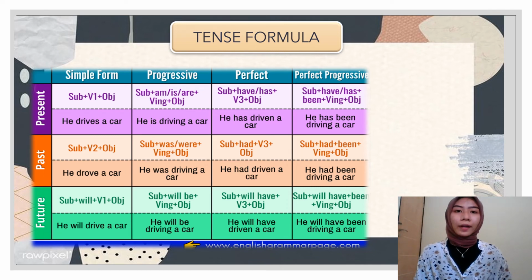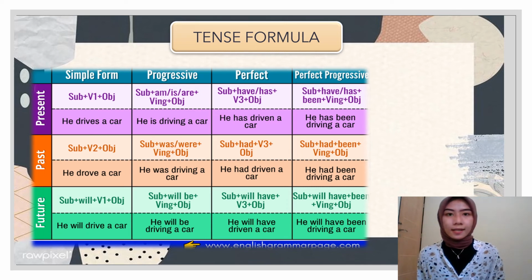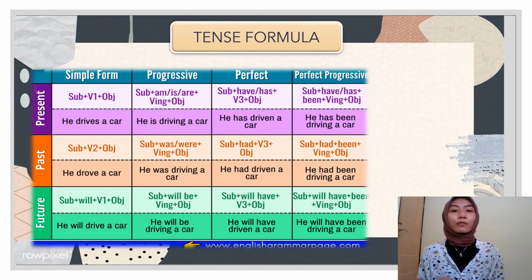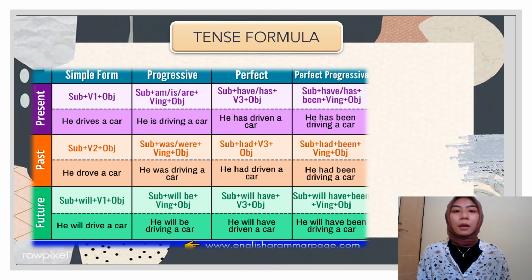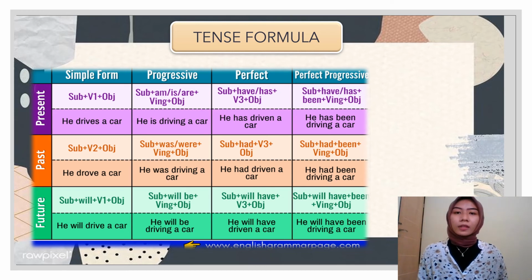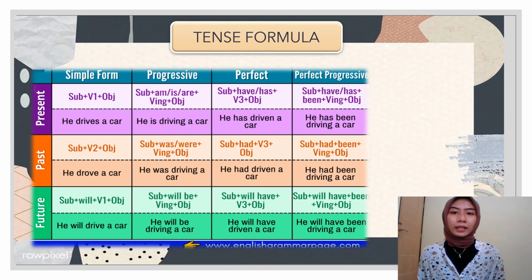After that is perfect. In present perfect, subject plus have or has plus verb 3. In past, subject plus had plus verb 3. And in the future, subject plus will have plus verb 3. And the last is perfect progressive. For perfect progressive, subject plus have or has plus been plus verb ing, and then for the past, subject plus had plus been, and the future, subject plus will have plus been plus verb ing and object.